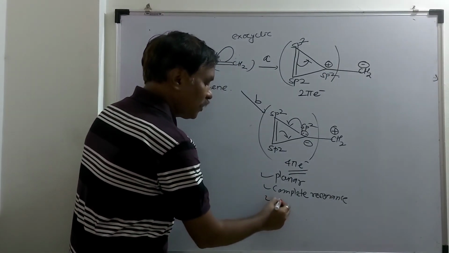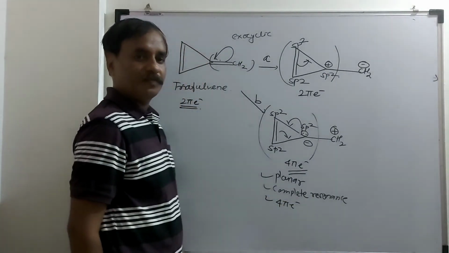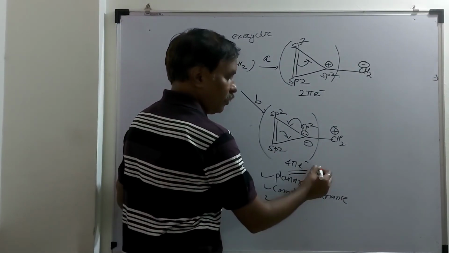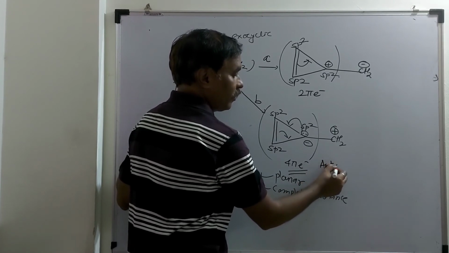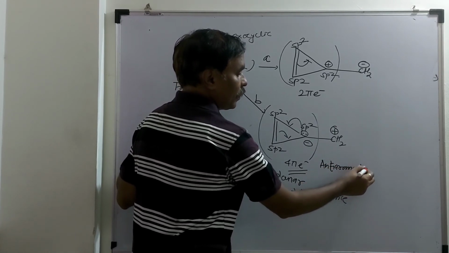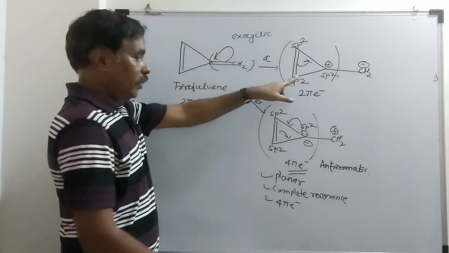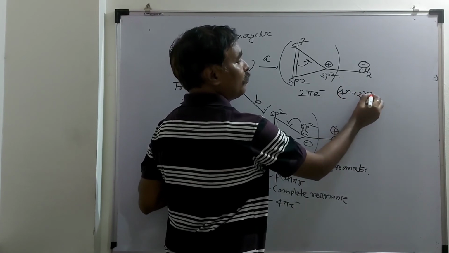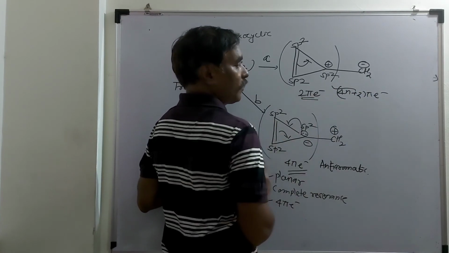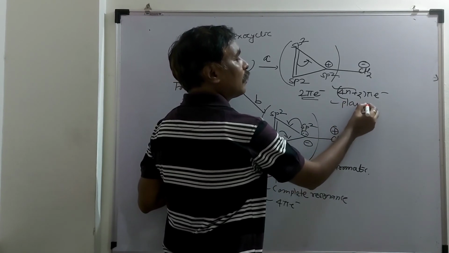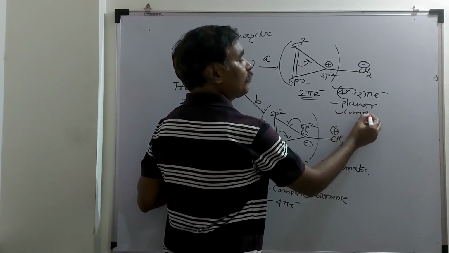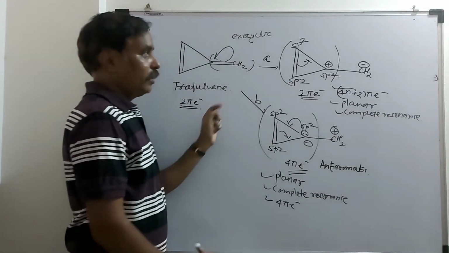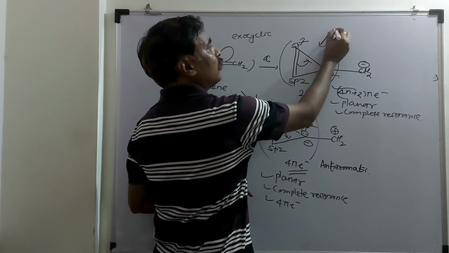How many pi electrons are there? 4 pi electrons. It does not obey Huckel's rule, and this is anti-aromatic. That is the conclusion: this is anti-aromatic. And here it obeys Huckel's rule, that is 4n plus 2 pi electrons; here 2 pi electrons are there. It is planar, and there is a complete resonance. That is, this is aromatic.